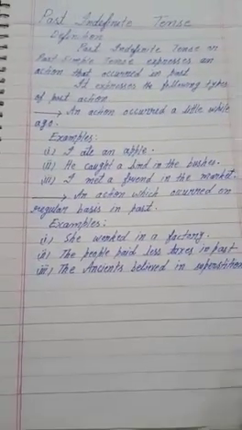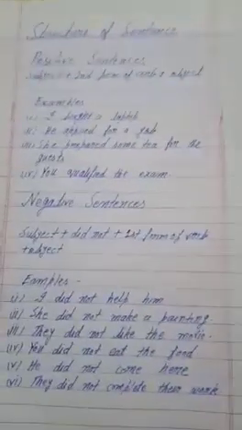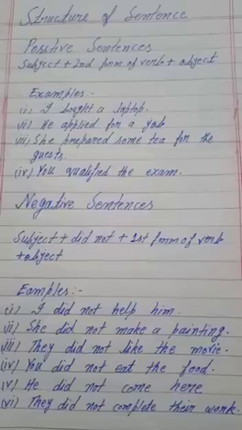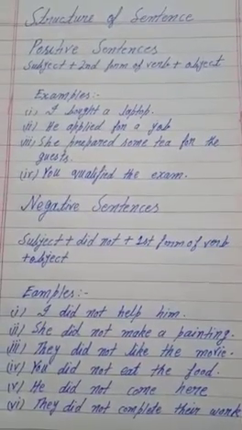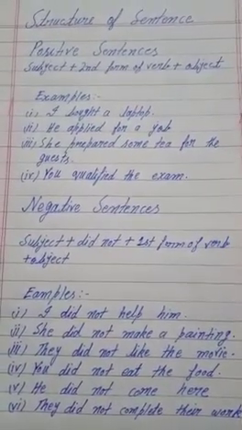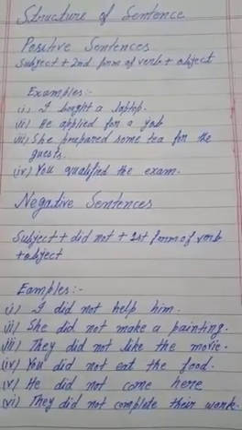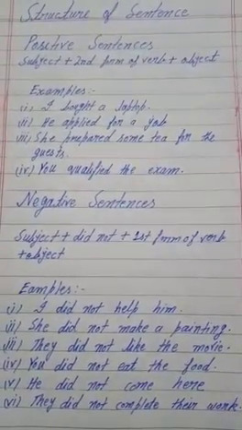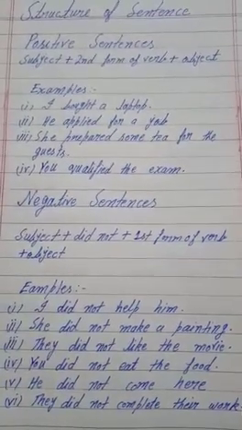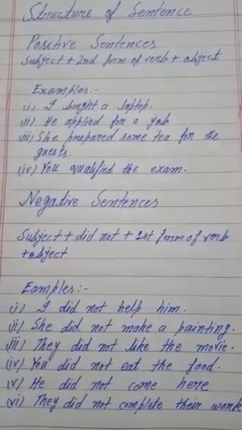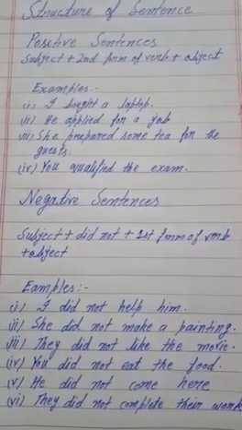Now let's see what is the sentence structure of past indefinite tense. Well, we are having three types of sentences, as you know: positive sentences, negative sentences, and interrogative sentences. First of all, we'll see what is the sentence structure of past indefinite tense for positive sentences.